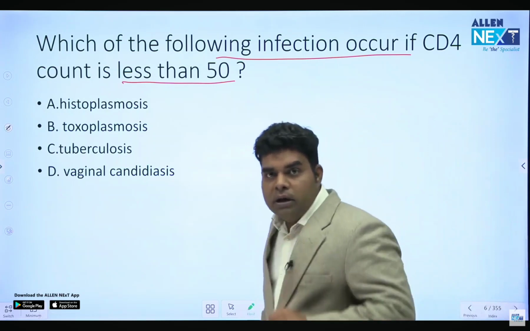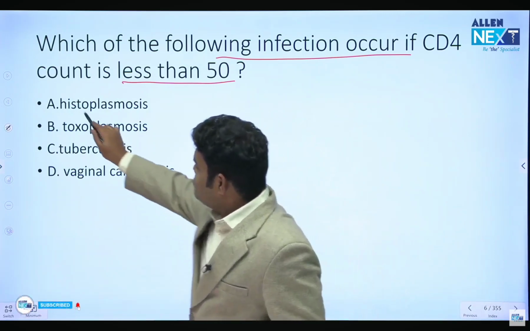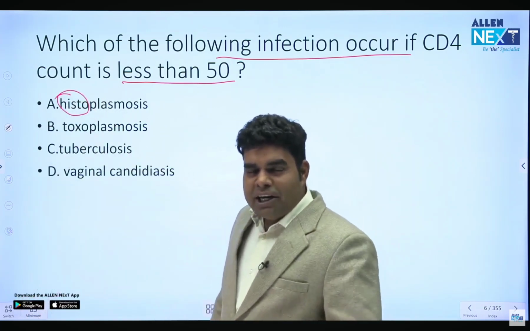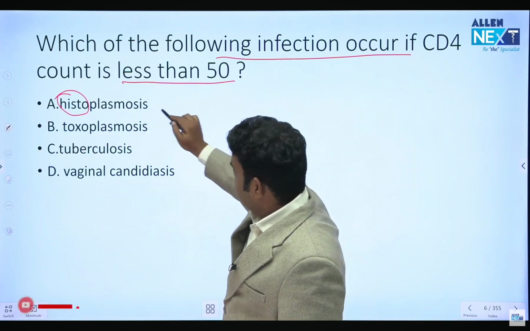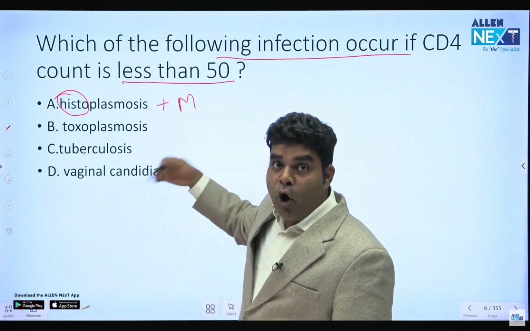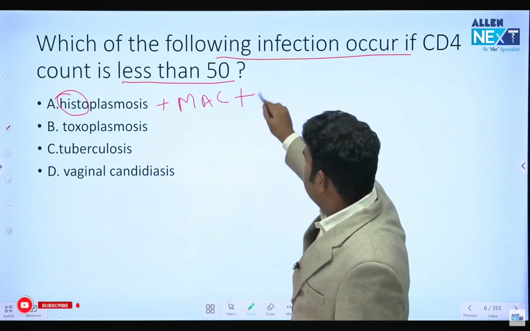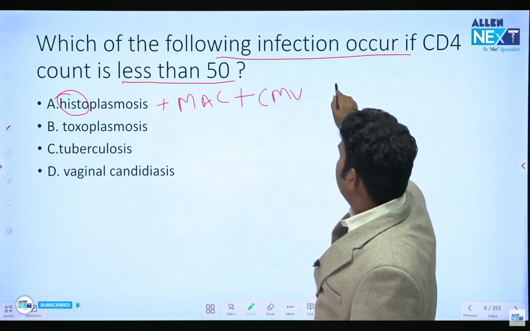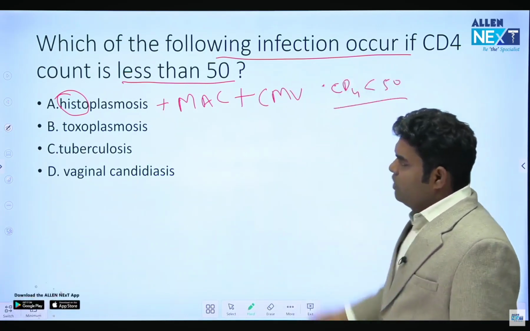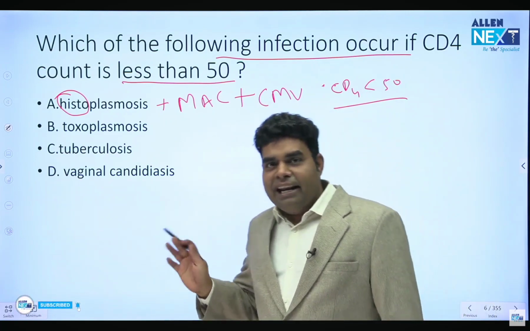Okay, now, my dear friends, there is a simple way to remember it. History is there. Histoplasmosis. History is very old. So history-associated thing, plus MAC, Mycobacterium avium complex, plus cytomegalovirus, CMV. These 3 things occur if the CD4 count is less than 50. Can you remember these 3 words? History, MAC, and cytomegalovirus. These 3 are less than 50.